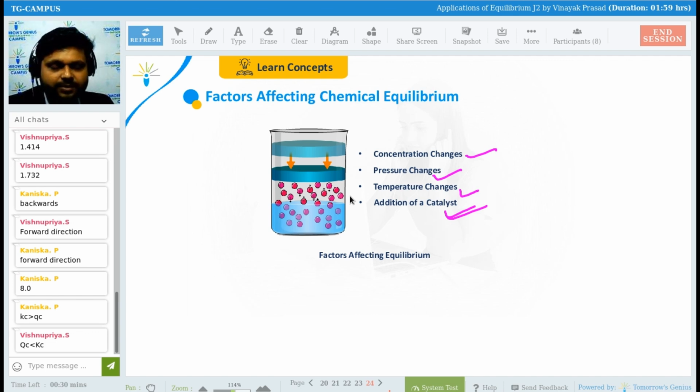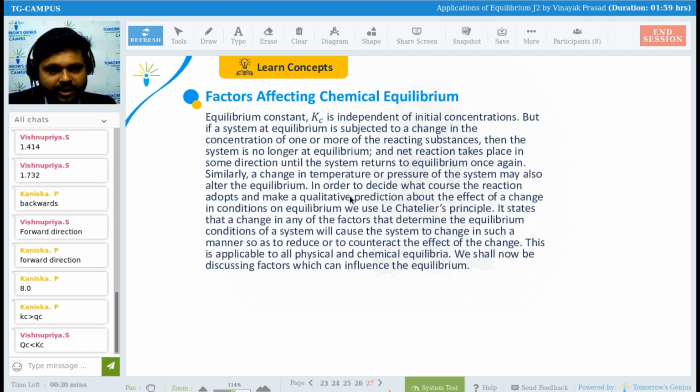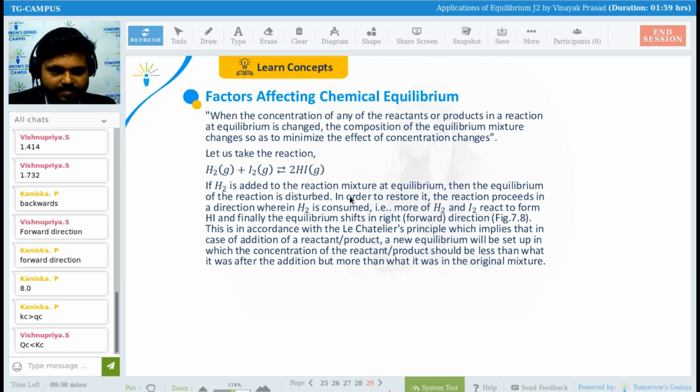So what are the conditions that will be affecting the chemical equilibrium? Either it will shift towards the forward direction, or it will shift towards the backward direction, if there is a change in concentration, or a change in pressure, or a change in temperature, or addition of catalyst, right? Now, I'm going to show you something, guys.